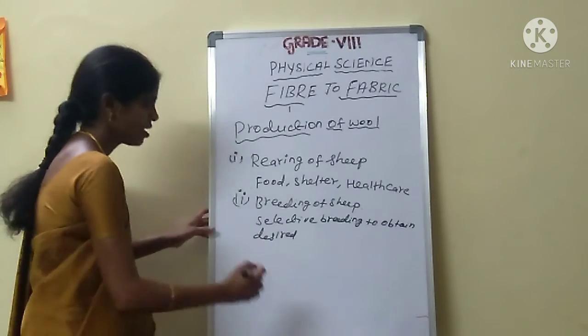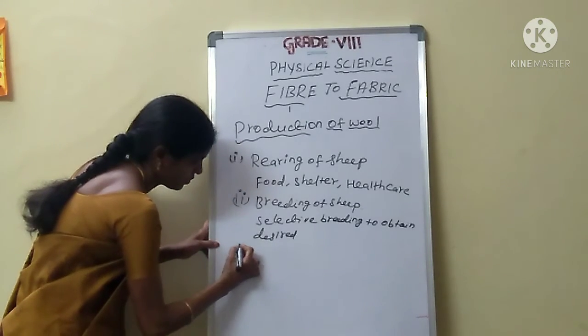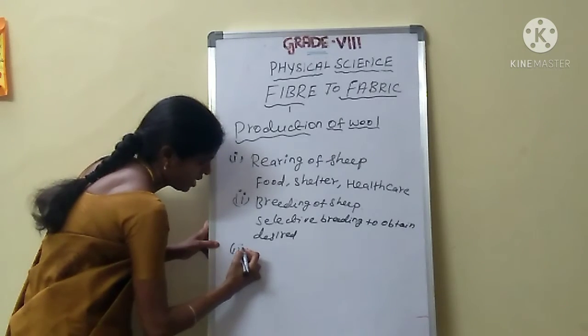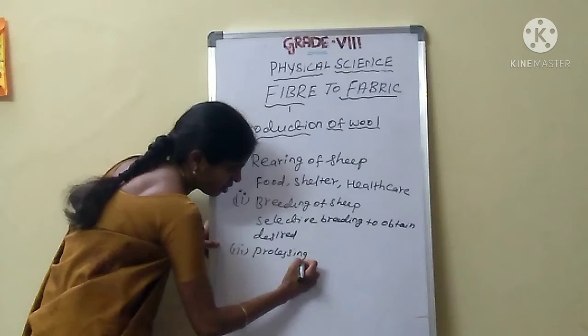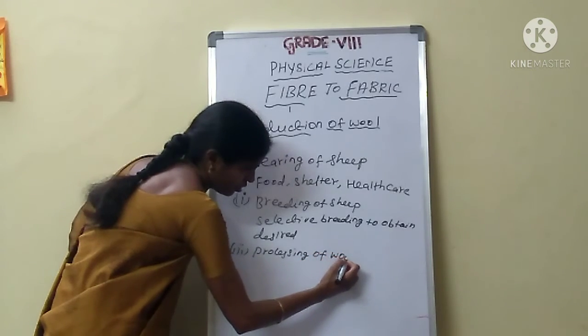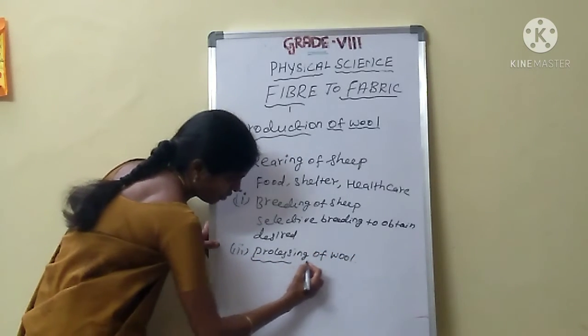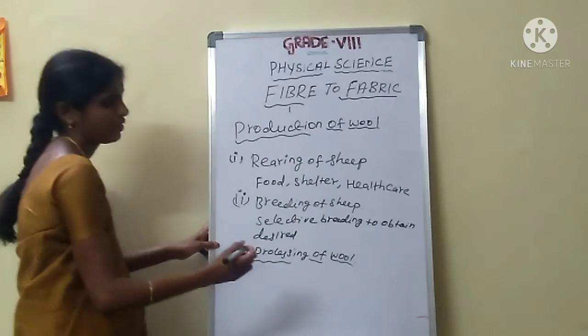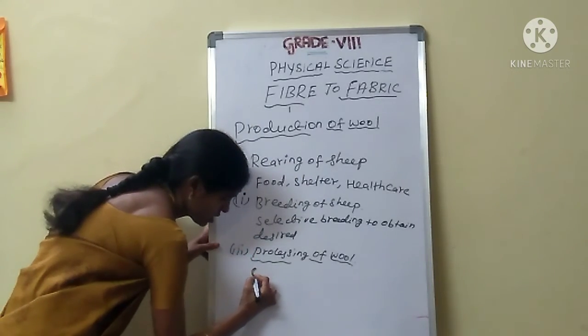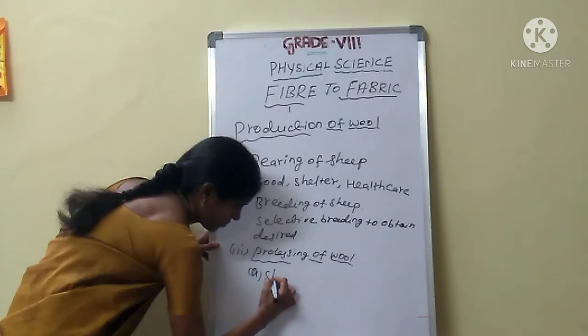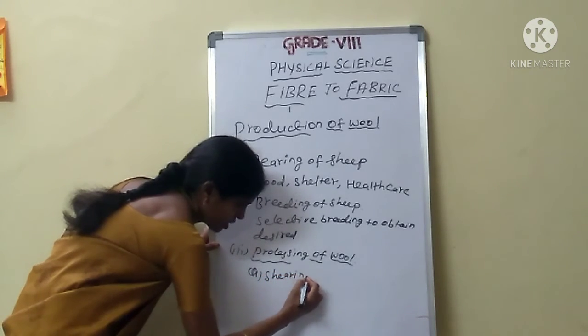Next, processing of wool. We get the wool, then some processing is there. What are the processes of wool? Six processes are there. What is the first process? Shearing. What is meant by shearing?